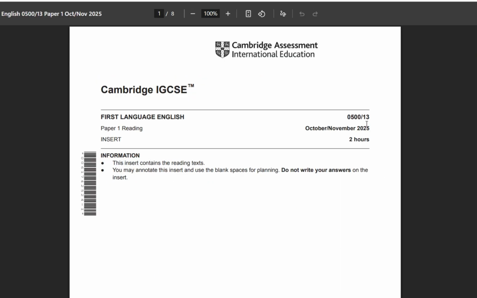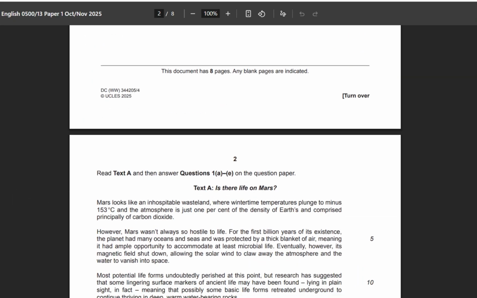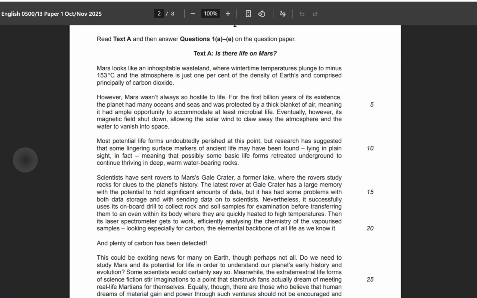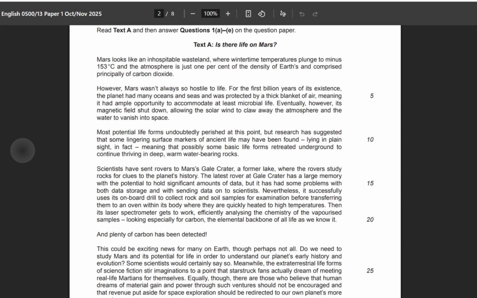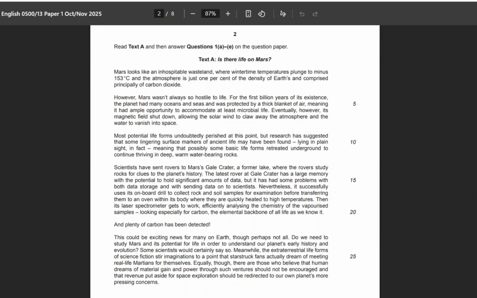Let me take you to this 13 variant. What about this text? A, it says, is there life on Mars? So this is again a bit of a scientific text. Let's look at this text the same way. First, you scan for the difficult words, right? Yes, inhospitable, wasteland. It means something which is not friendly. Wasteland is a deserted area.